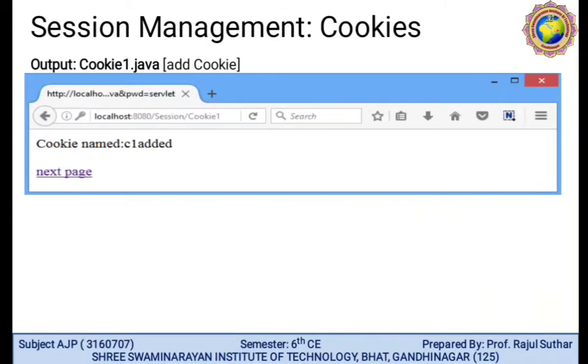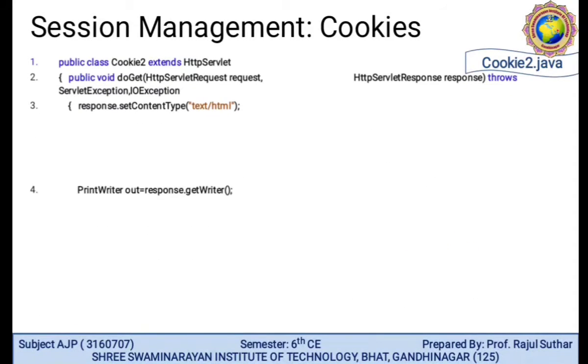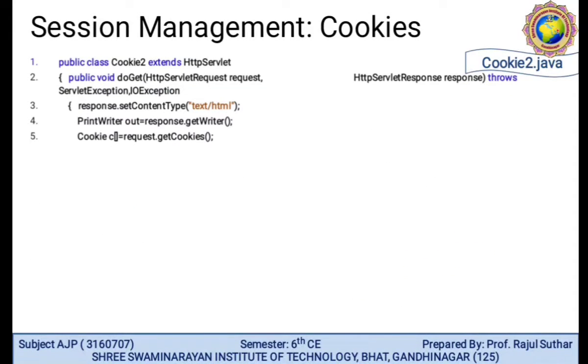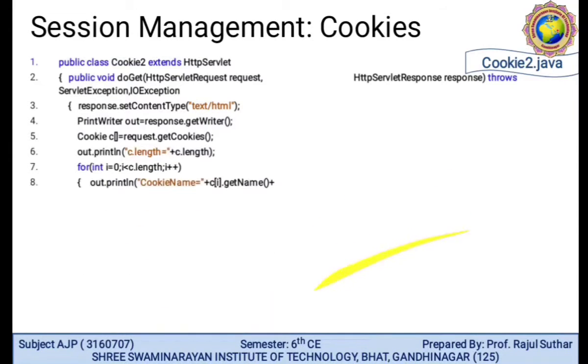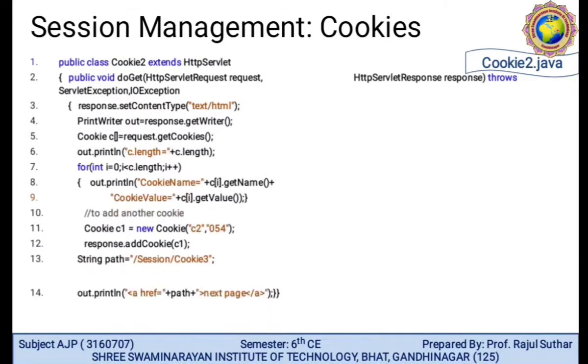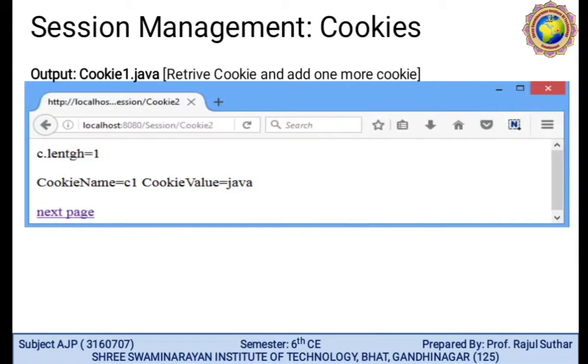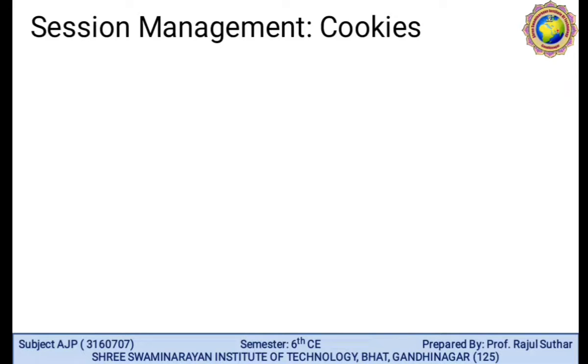By clicking on the next, the object cookie name C1 is added. The same way we create cookie 2, nothing is different. For c.length, a for loop is required: int i = 0; i < c.length; i++. So c.length is 1, cookie name is C1, cookie value is Java. We click on the next page.